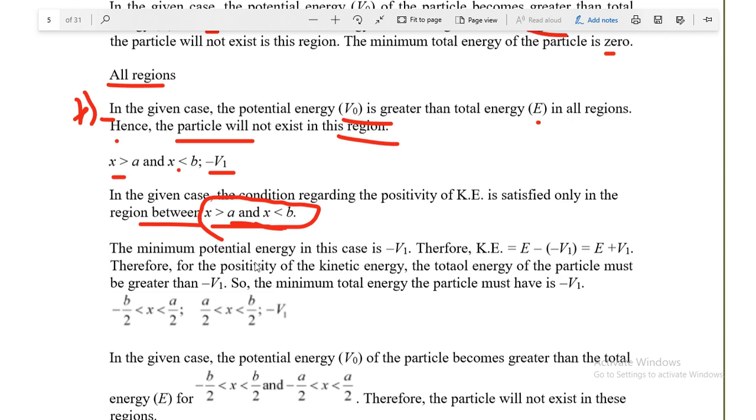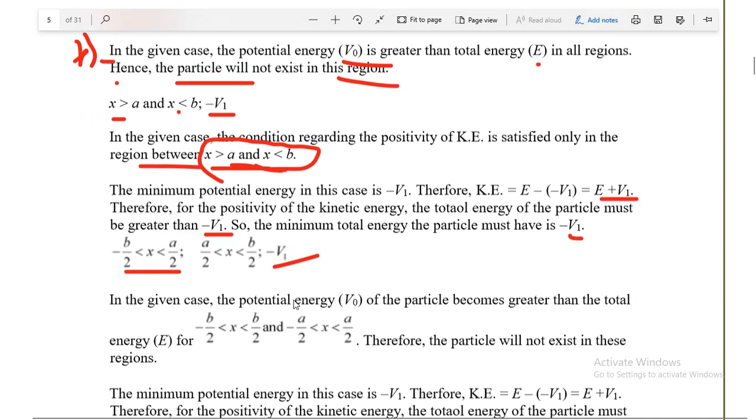तो यहाँ पे द मिनिमम पोटेंशियल एनर्जी इन केस इज -V1, देयरफॉर काइनेटिक एनर्जी इज इक्वल टू दिस मच, and therefore for positivity of kinetic energy the total energy of the particle must be greater than -V1. So minimum total energy of the particle must be -V1, and the particle you can see here -b/2 is less than x is less than a/2 पे और सेकेंड है a/2 इज लेस देन x इज लेस देन b/2 और दो एनर्जी है -V1 है।